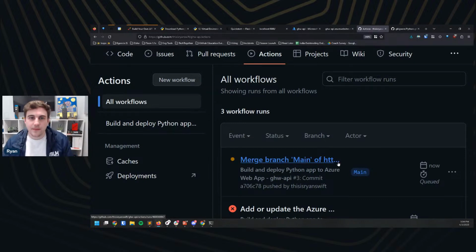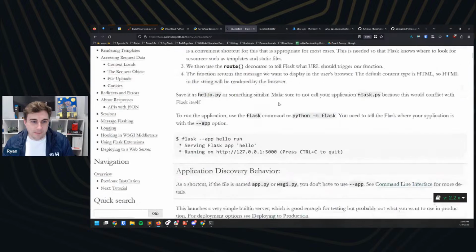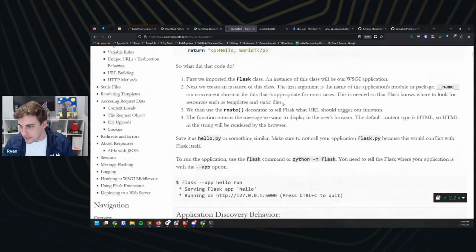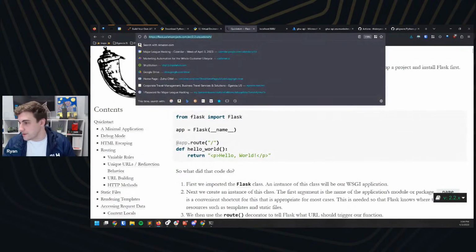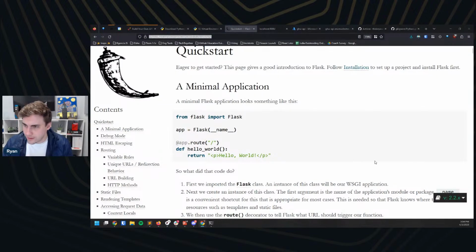All right. So while that does its thing, I'm going to pop back over to this documentation. This is the original Flask documentation that we were using. I'll post that in chat for anyone who wants it. This is API week after all. We've kind of done our setup. We've done the hard work. And now we actually get to write code. We get to write some code at the very least here.